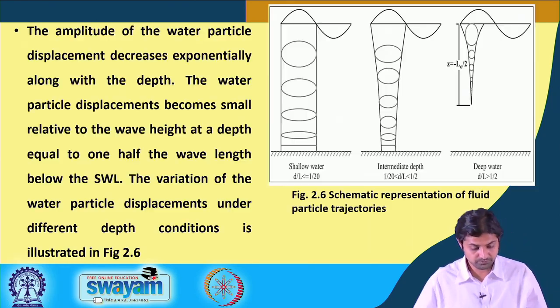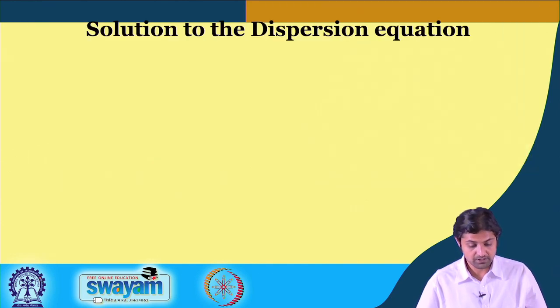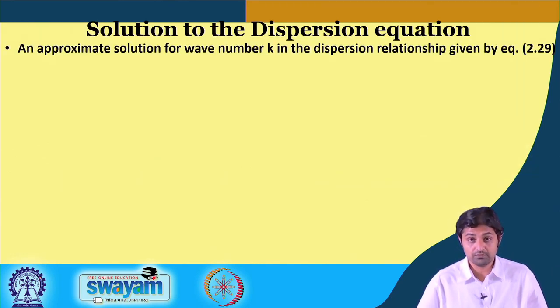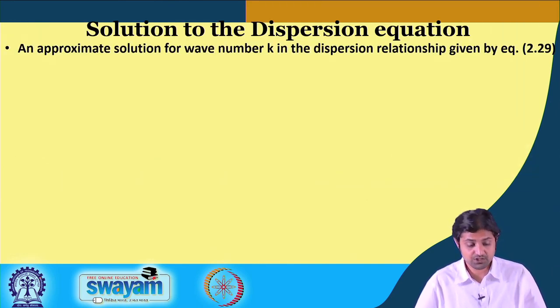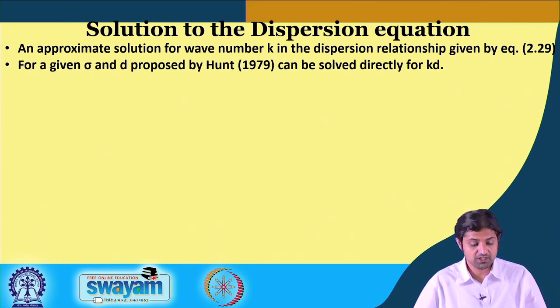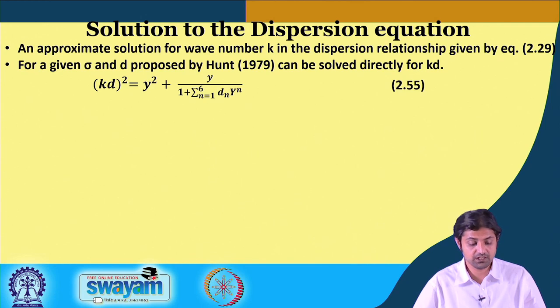So, there is one last thing before the end of this lecture. I have included it in the slide, but it does not have any significance for this particular course. You see the dispersion relationship, I said there are two solutions, one is using the wave tables and the second is trial and error, but some scientists like Hunt came up with the direct solution for kd.